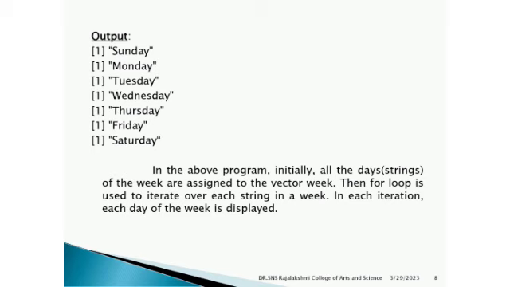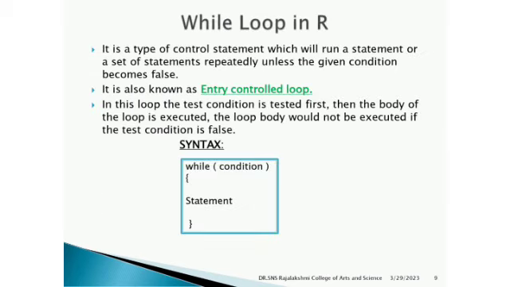After that we will check out the while loop in R programming. The while loop is an entry control loop, and in this loop the test condition is tested first and then the body of the loop is executed. The loop body will not be executed if the test condition is false. So the while loop will check the condition, and after that it will execute the statement.